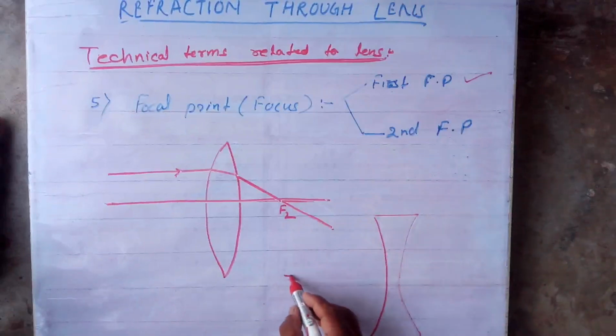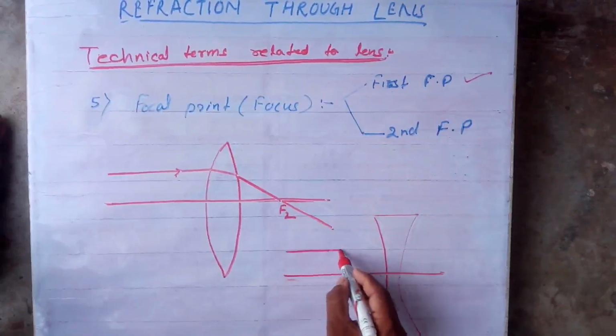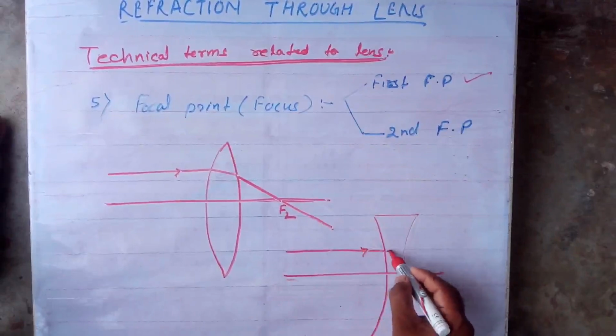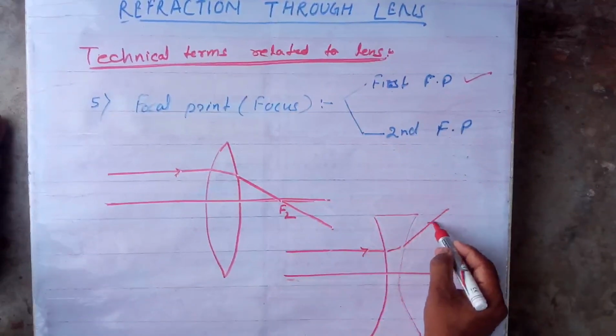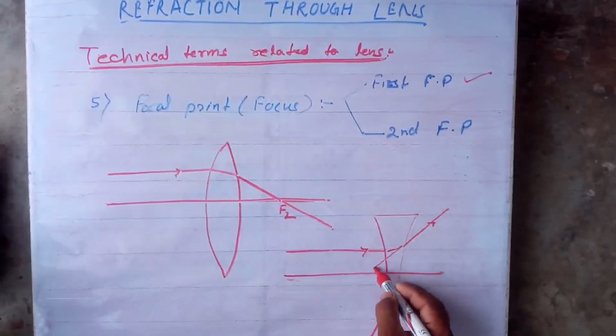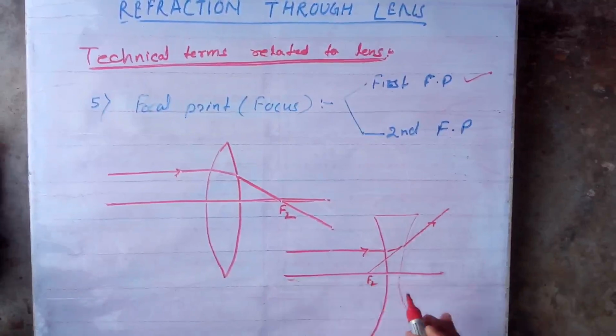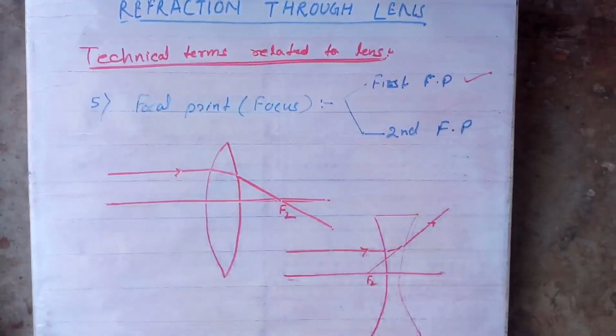For the concave lens, I'll show you the same thing. This is the principal axis. A ray coming parallel to it actually diverges here. It is not able to pass, so if you draw backward, it will meet here. This is the second focal point for the concave lens.